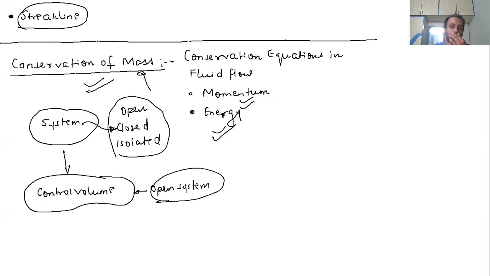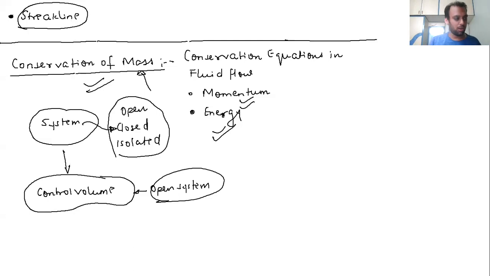In thermodynamics, a system could be open, closed, or isolated. But in fluid, if you say system, then definitely that is a closed system, and an open system is called a control volume. We will discuss these things in the next session: the conservation of mass, momentum, and energy.